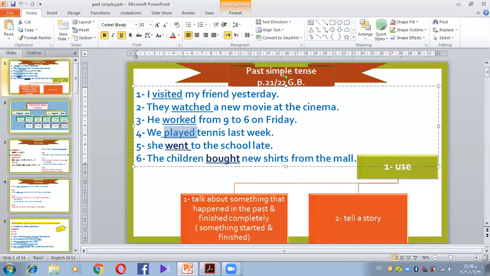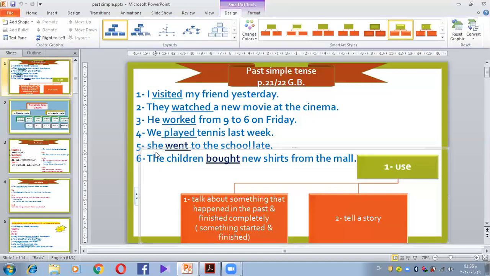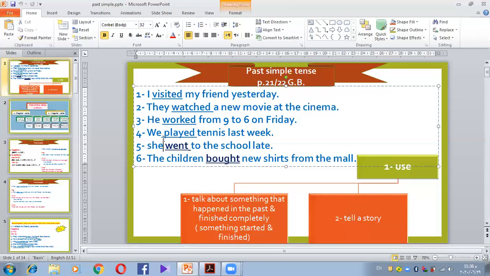So again, past simple tense, we use what? We use a main verb, and this verb ends in ed. Very good. This is rule number 1. I want you now to look at sentence number 5 and number 6. She went to the school late. The children bought new shirts from the mall. What you see is similar.